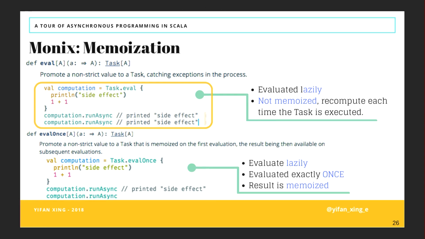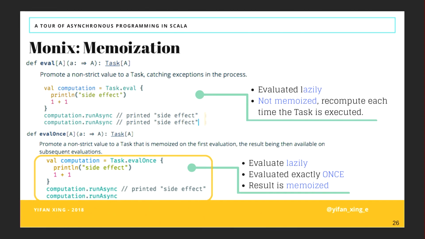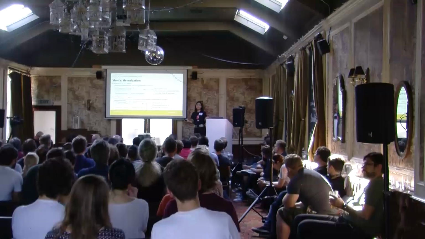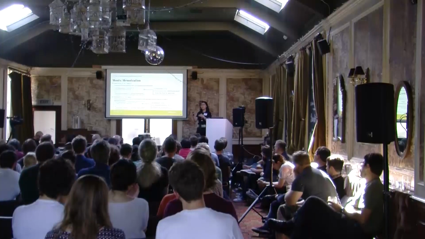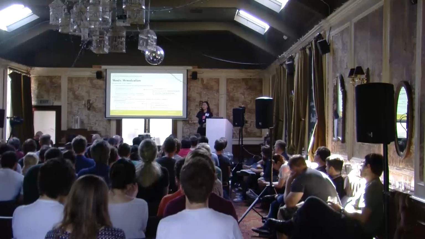So this offers referential transparency, whereas if you call eval once to create a task, this will memoize your task. So it will only evaluate your task once and then cache the result. In the future, if you call run async again on the same task, it won't give you any side effects, because it will never evaluate your task again, since you asked it to memoize your results when you first evaluated it.